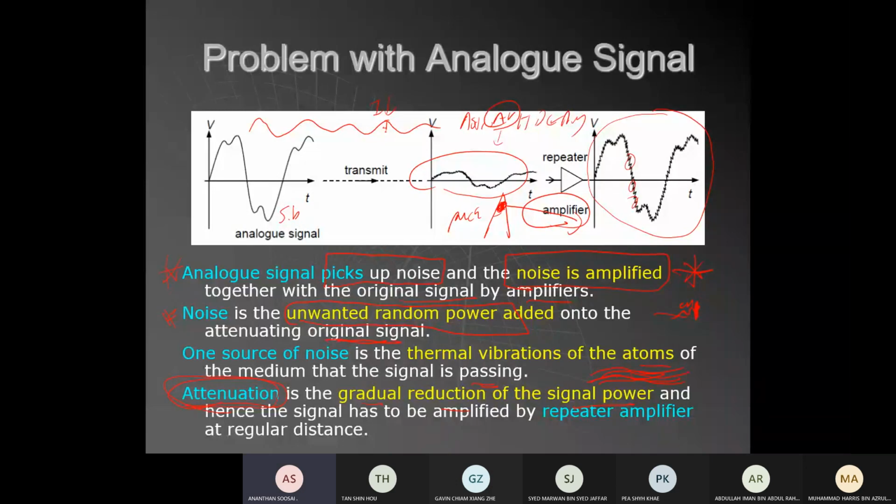Digital signals also experience attenuation. So how do you manage attenuation? By having an amplifier in between. You amplify the signal to overcome the attenuation. The signal attenuates, you amplify it back. After a shorter distance it attenuates again, so you put another amplifier. Is attenuation damping? I can say like that.